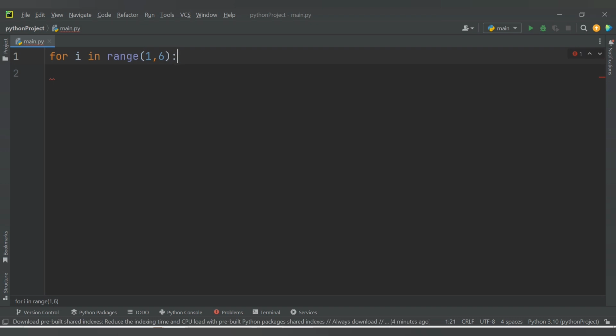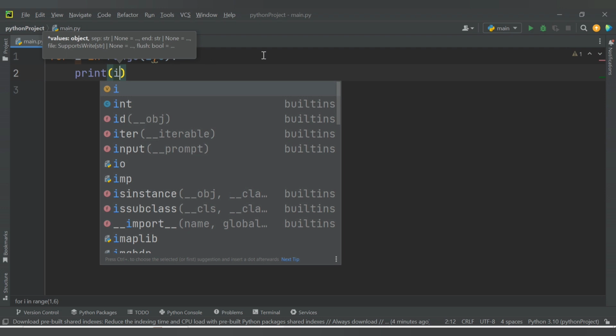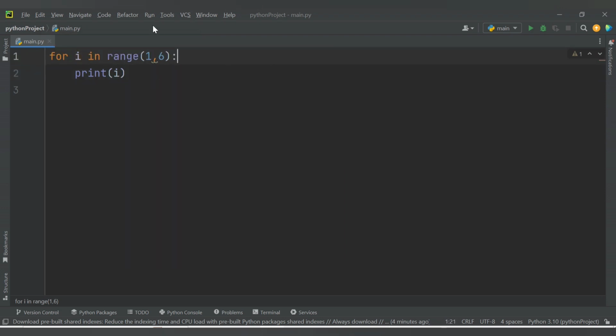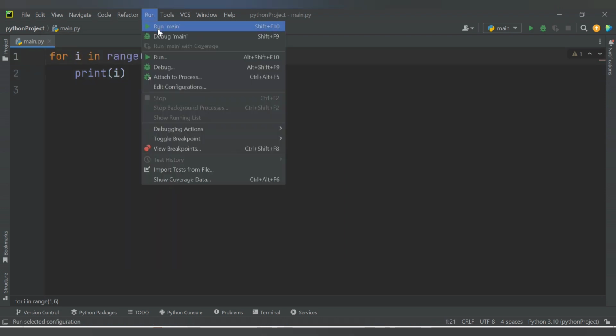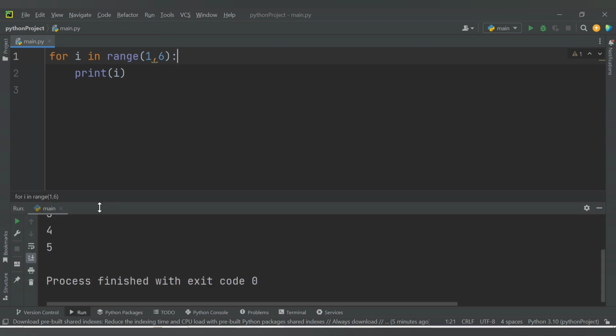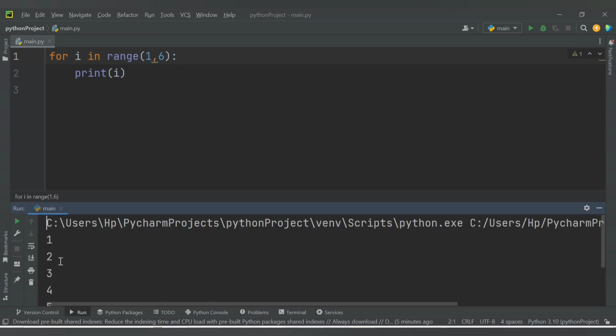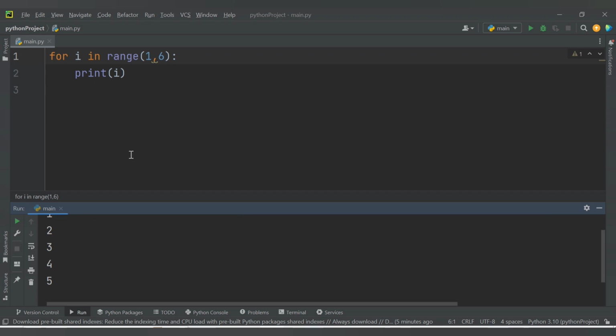So this is the syntax for loop, and let me print here i. So what output will it generate? Let's run this code. We are getting the output as 1 2 3 4 5 because we have provided the range till 6, so it will give us the output till 5.